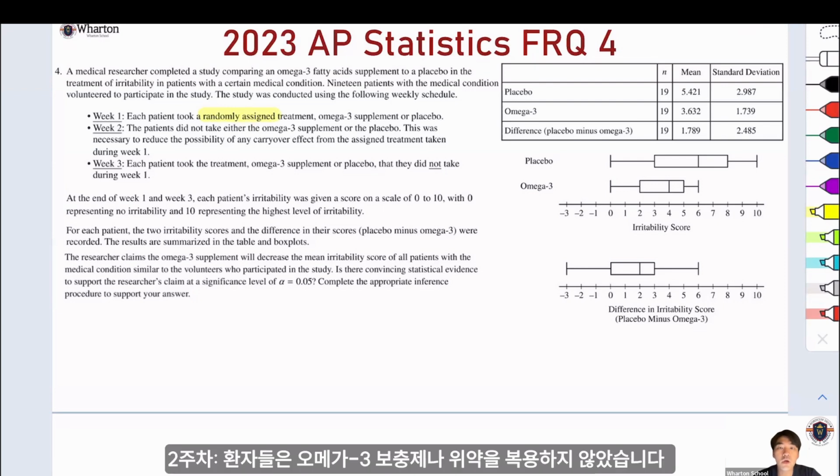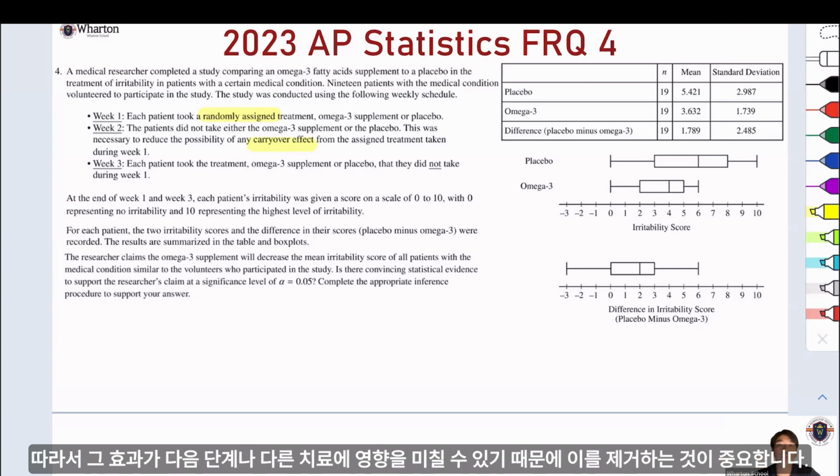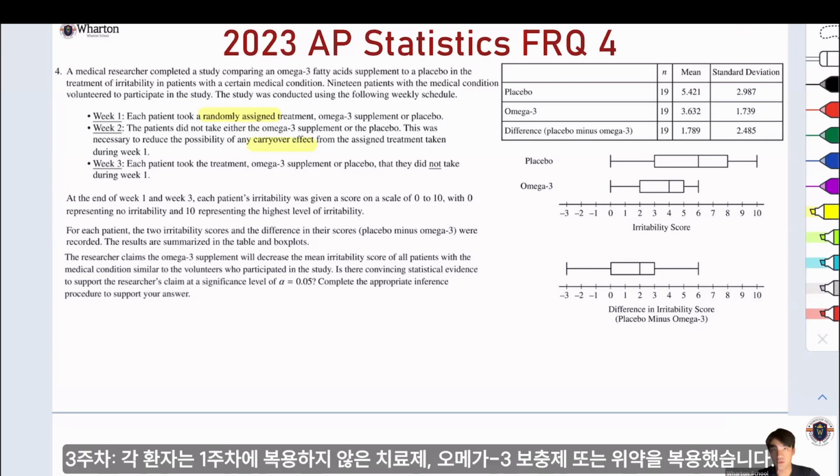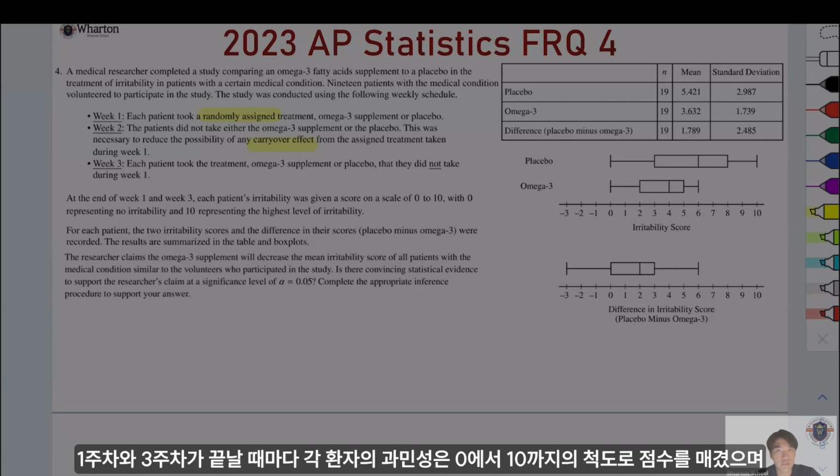supplement or placebo. In week 2, the patient did not take either the omega-3 supplement or the placebo, to reduce the possibility of any carryover effect. It describes the influence of one sample upon the following one. It may be from the specimen or even the transfer. It's basically the transfer of unwanted material from one container or mixture to another. So it influences one another, and we want to prevent that. And in week 3, each patient took the treatment, omega-3 supplement or placebo, that they did not take during week 1.